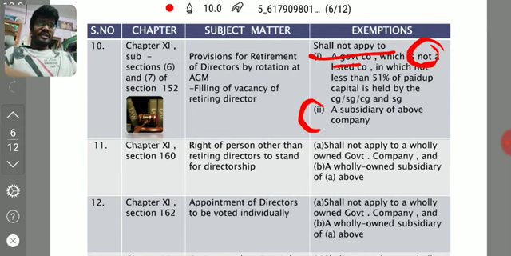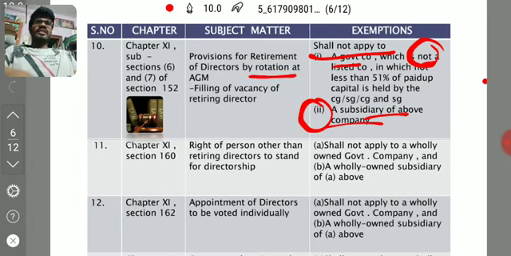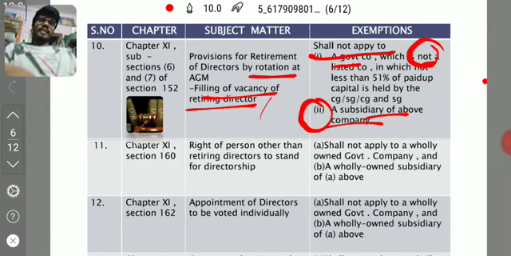And one more important point, second point, is a subsidiary of the above company. Anyway, it is given in the government company definition itself, but here they have given it again. One important point is you have to consider this listed. It is not listed, right? If retirement by rotation is not applicable, then filling of retiring director is also not applicable.